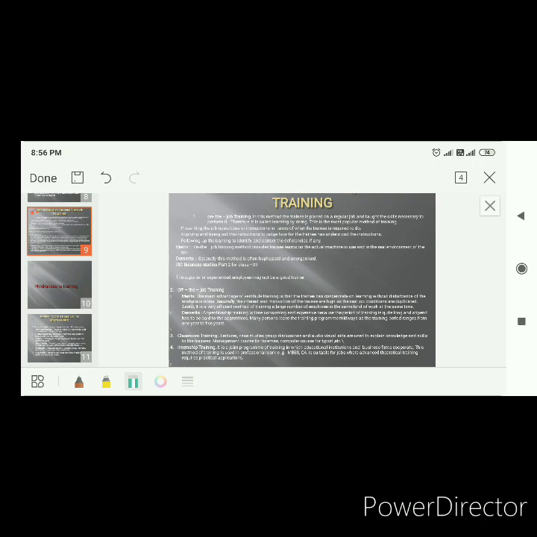Vestibule training. A vestibule is created. A classroom is created. As I told you, in the vestibule, machines are there, equipment is there. So you learn accordingly. Whatever you do in the field, in the factory, you will be made to do the same thing in the vestibule.